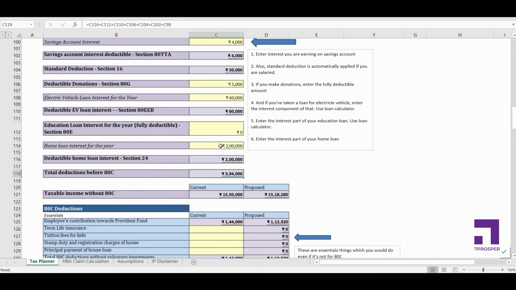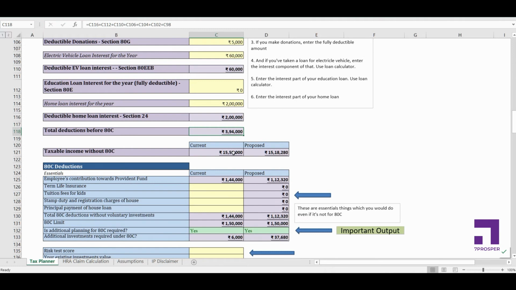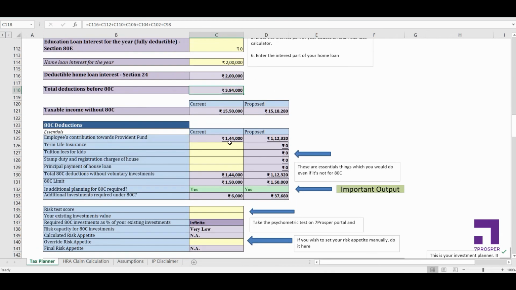Alright, so total deductions that I have done even before considering 80C are 3,94,000. Alright, so my total taxable income so far without considering 80C deductions is 15,50,000 as per the current salary structure and 15,18,000 as per the proposed salary structure. So these deductions are the same for current and proposed, as I told you. Now let's start with section 80C deductions.